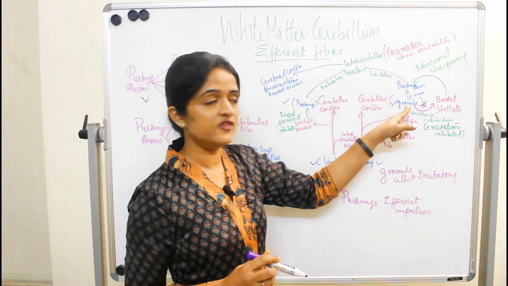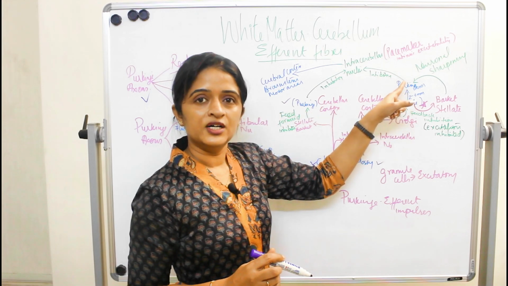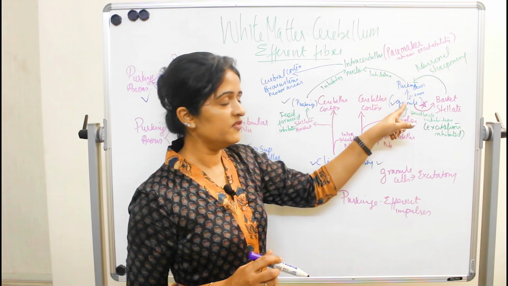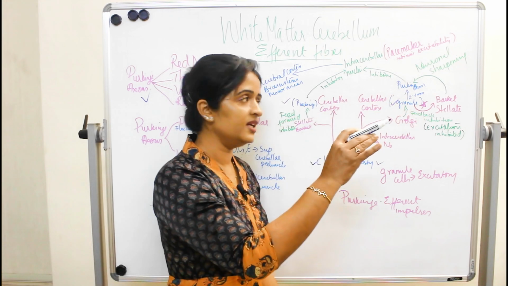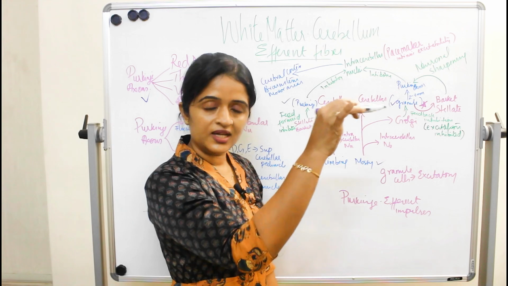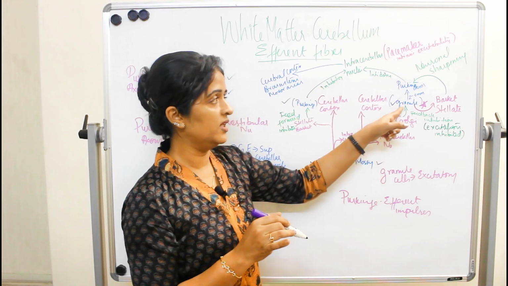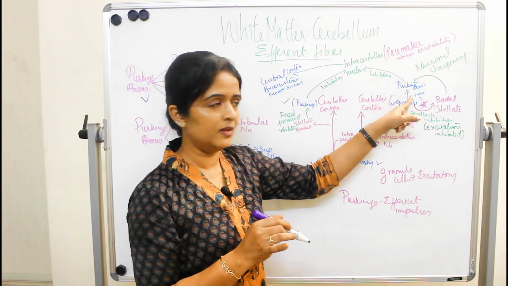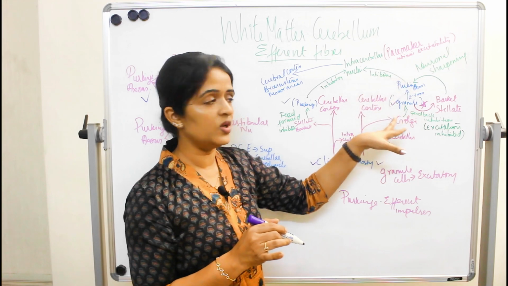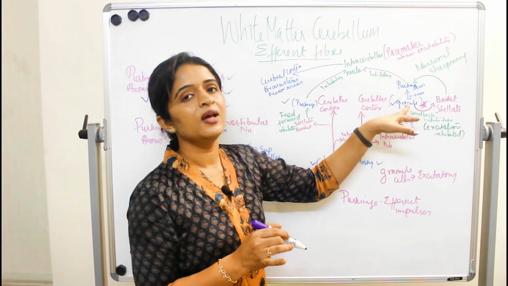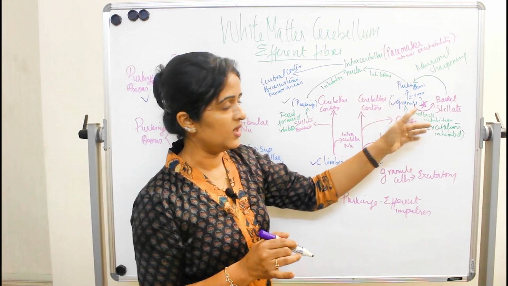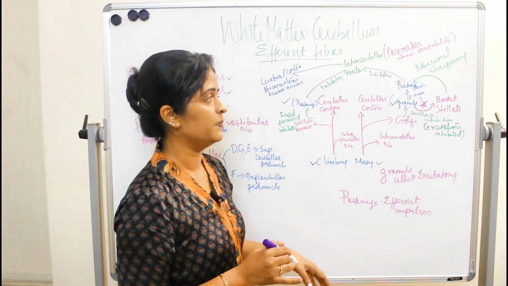The normal action of the granule is to excite the Purkinje, but because of this inhibition, it is pushing the granule not to excite but to inhibit. The normal action of the granule is not to inhibit, it is to excite. So it is the reverse of what is happening because of the inhibition by the Golgi cell. So it is known as a feedback inhibition.